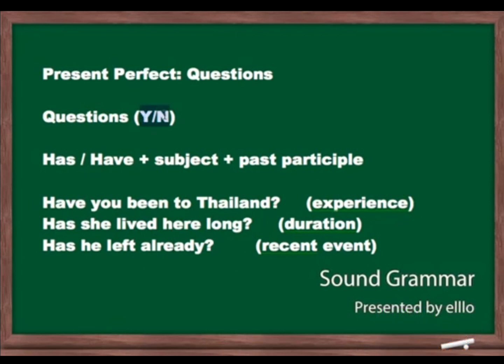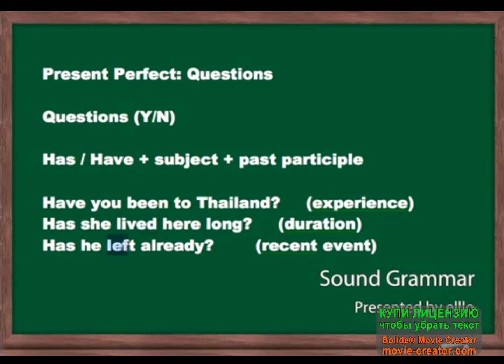But when you make a yes/no question, the form is very simple. It's has or have, plus the subject, plus the past participle of the verb. So here the past participle is been, which is be, was, been. Been is the past participle. Here it's lived, so the ed form often is the past participle.